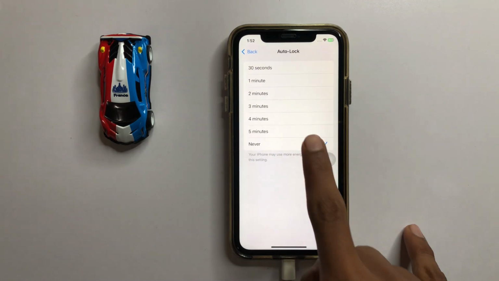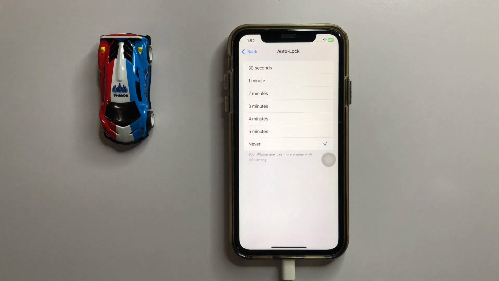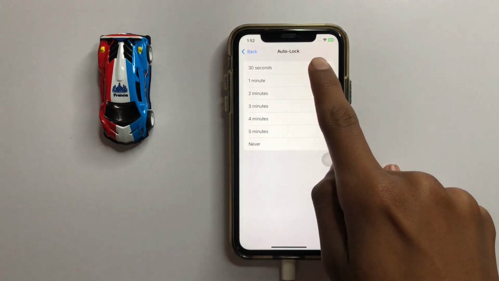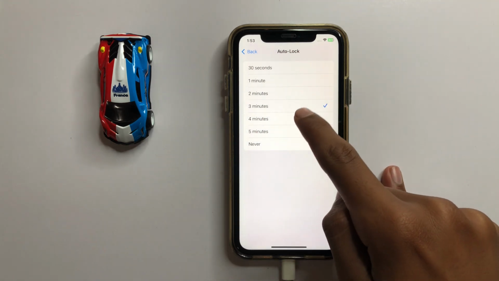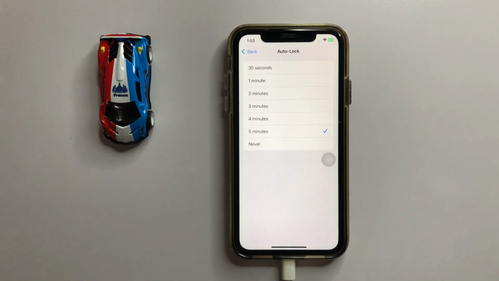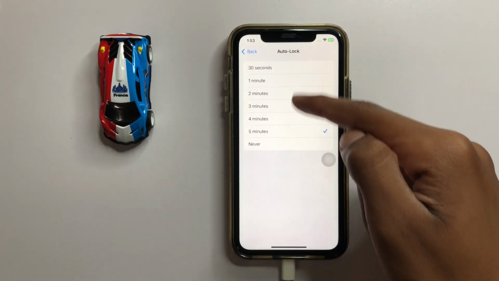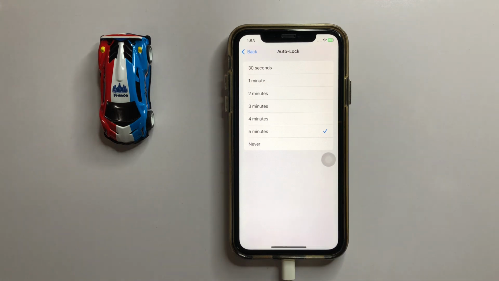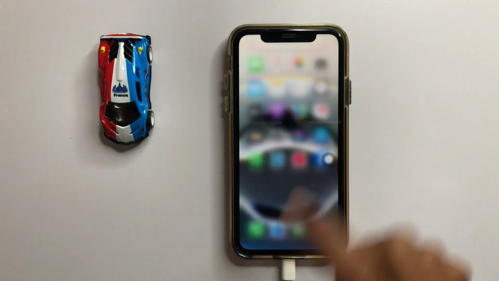If you select never, then your screen will not turn off automatically, and if you select 30 seconds, 1 minute, 2 minutes, 3 minutes, 4 minutes, or 5 minutes, then your screen will turn off automatically after the time you selected. And if you select never, then your screen will not turn off automatically.